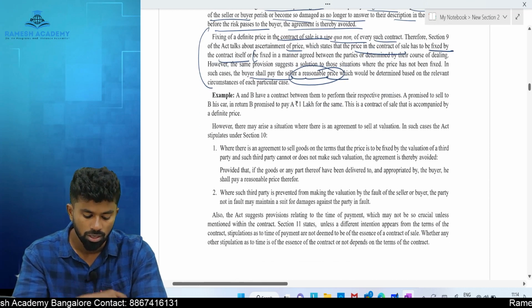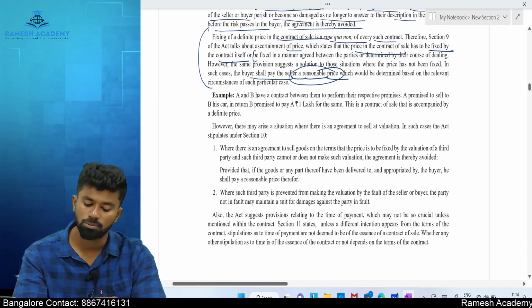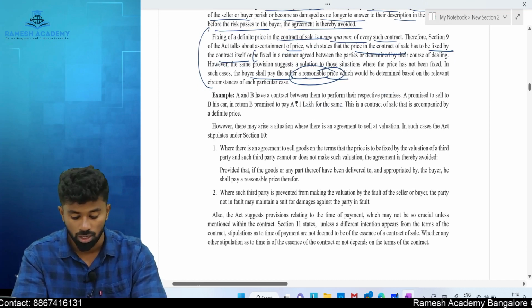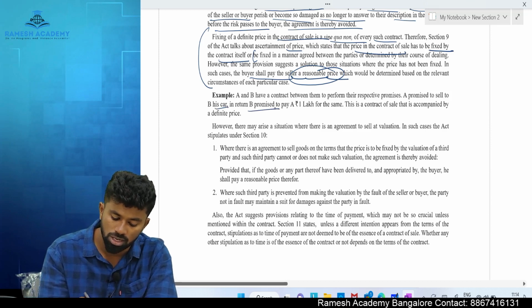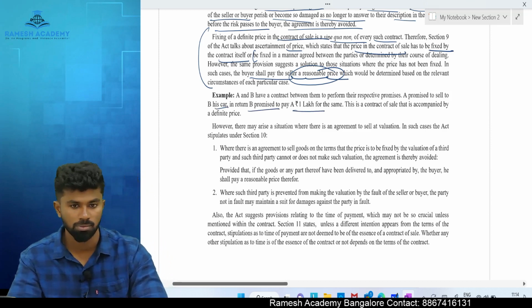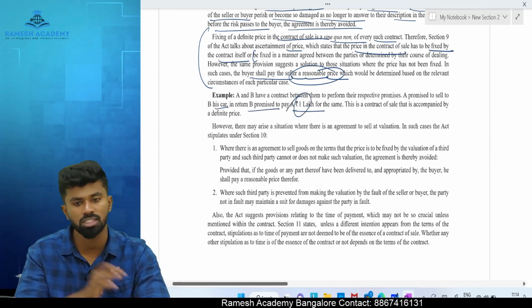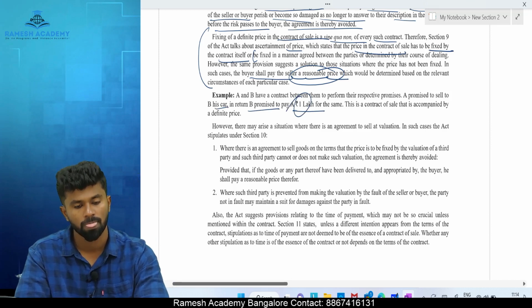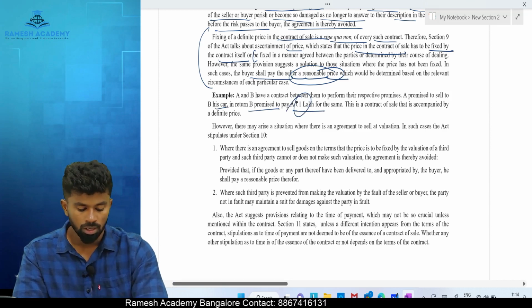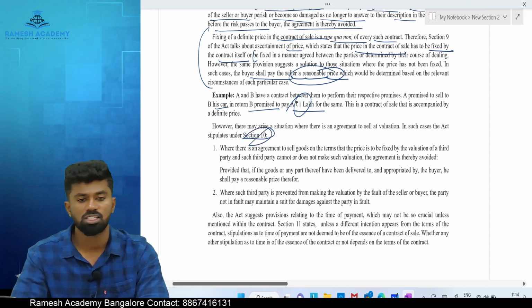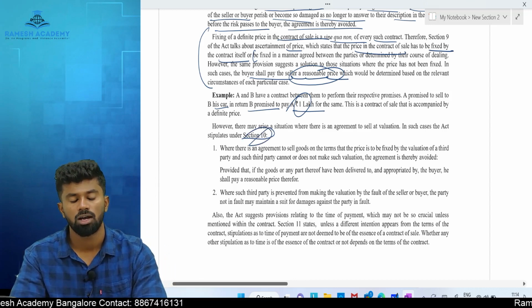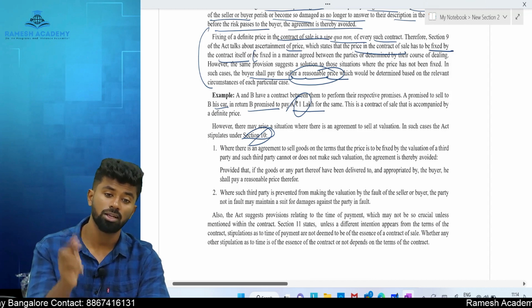Okay, yes. A and B have a contract between them to perform the respective promises. A promised to sell to B his car. In return, B promised to pay 1 lakh for the same. So here the price is fixed where? In the contract itself. That is the price of the goods. Okay. However, there may be situations. Section number 10 provides the provision with respect to fixation of price at a valuation done by a third party.